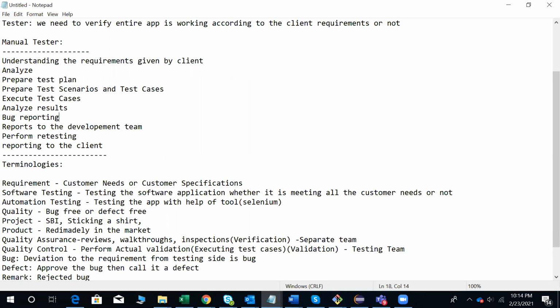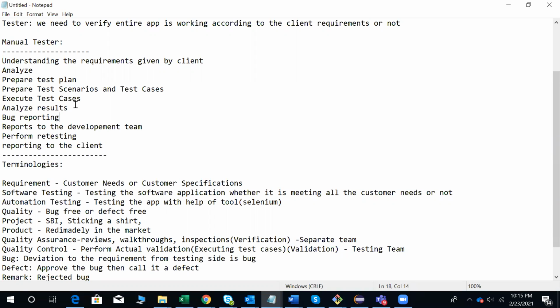If we have more remarks, we can say the testing team is not strong enough to understand the requirements. There is a lack in understanding the requirements. When a bug is rejected by the development team, it means the testing team did not understand the requirement properly. The testing team is not clear with the requirement. Then only more rejected bugs will come, and only more remarks will come. If more remarks are coming, it means the testing team lacks understanding of the requirements.